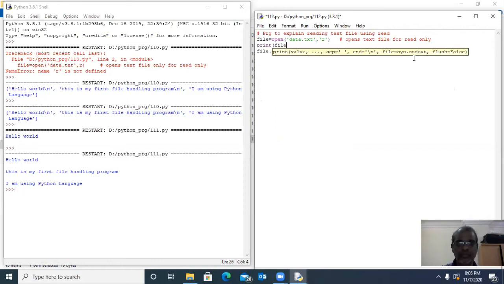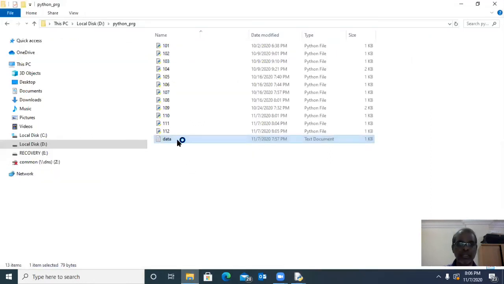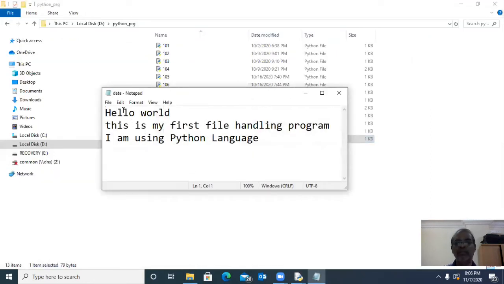Print file.read, and now we have to mention the number 5. 5 means read 5 characters. It returns only 5 characters: hello, 1, 2, 3, 4, 5. Whatever is available in our text file, only the first 5 letters will be written. Hello only.